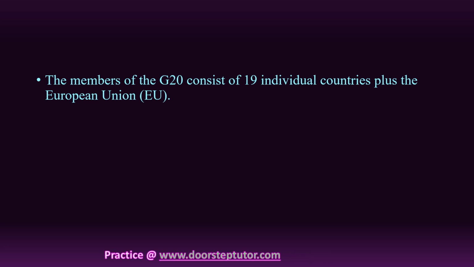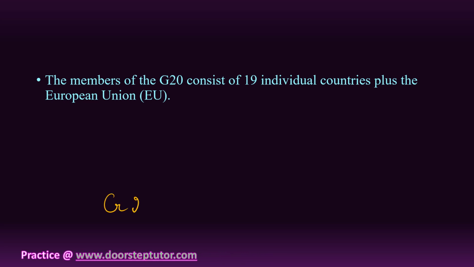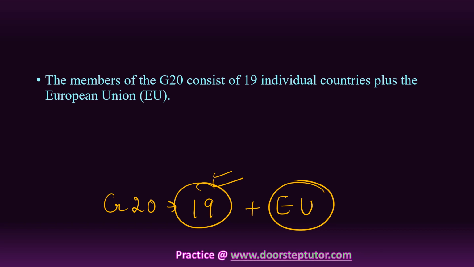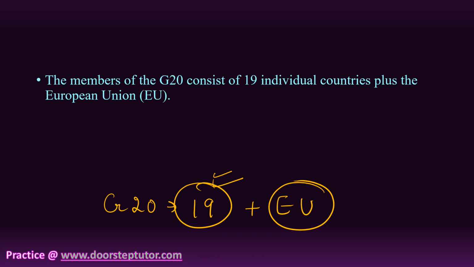When I talk about the members of the G20, they consist of 19 individual countries plus the European Union. So who are the 19 members? They are Argentina, Australia, Brazil, Canada, China, France, Germany, Indonesia, Italy, Japan, Mexico, Russia, Saudi Arabia, South Africa, Turkey, South Korea, UK and US.